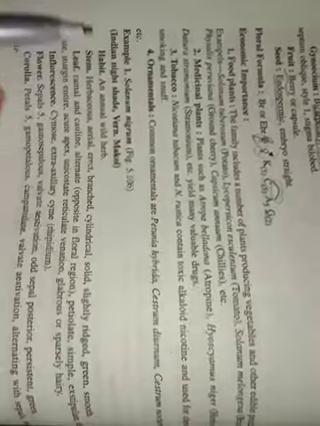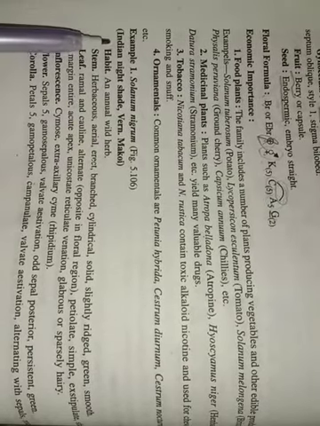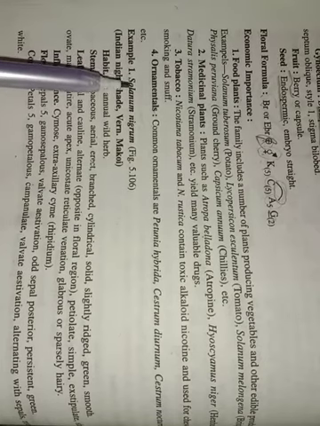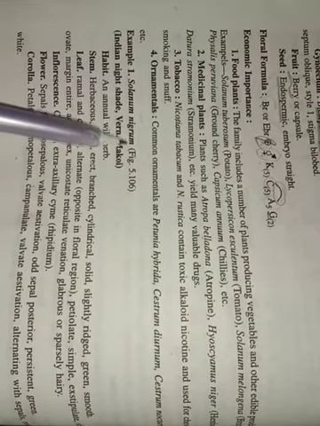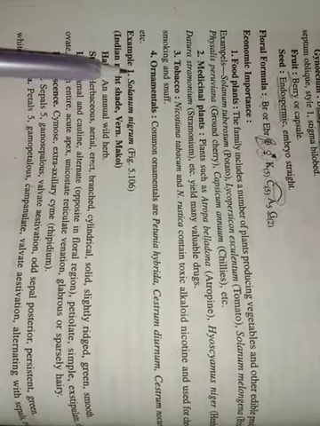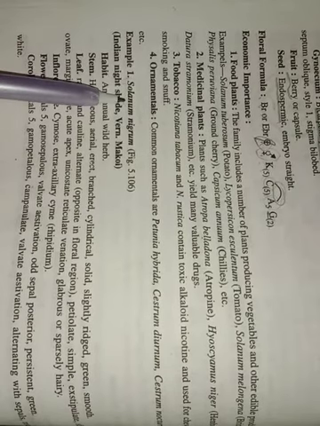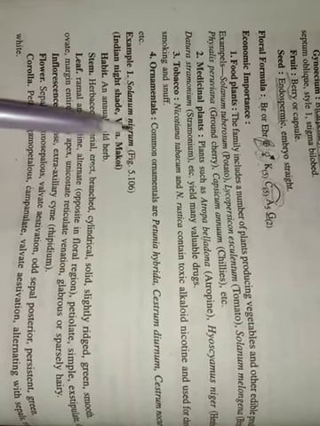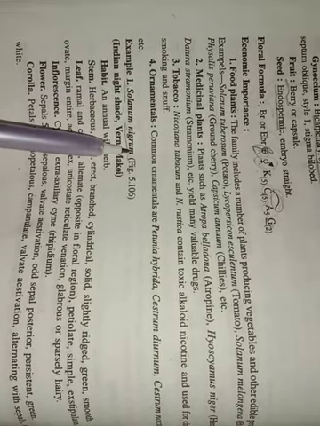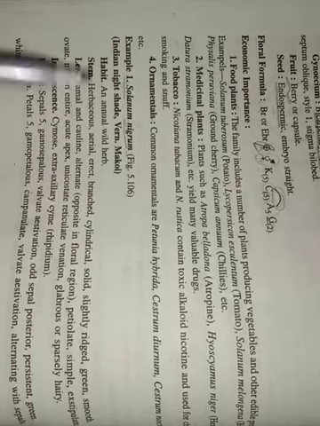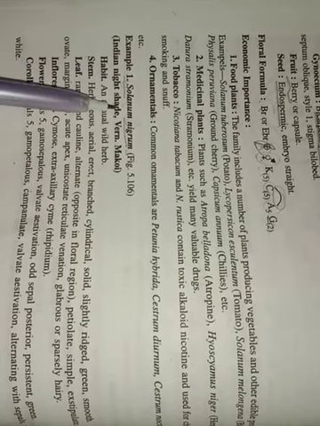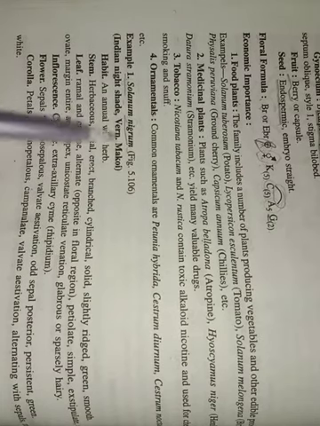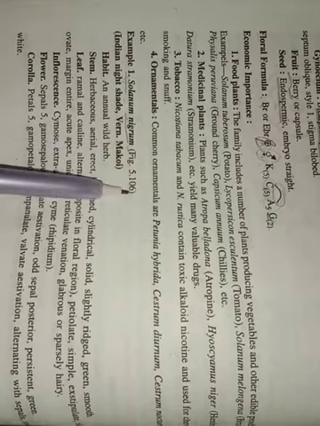Now further we have to cover just one general example. That example is Solanum nigrum. It is a scientific name, and always remember while writing the scientific name, the first letter of the genus should be capital and the first letter of the species should be small, and always underline it while writing the scientific name. Its common names are Indian nightshade, Makoi. In some local areas this name is also given.